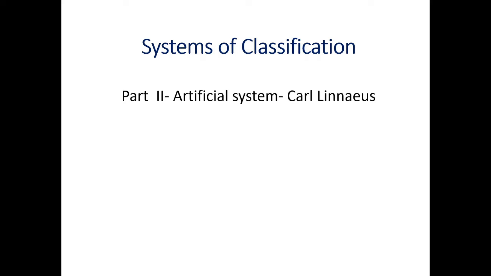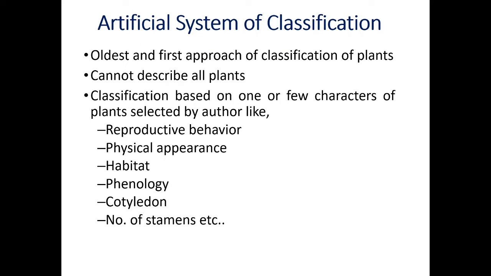Now in this topic, let us start first of all with the artificial classification system proposed by Carolus Linnaeus. Carolus Linnaeus was a great botanist. He was a Swedish biologist, physician and zoologist. On account of his remarkable work, Linnaeus is rightly called the father of modern taxonomy and ecology.